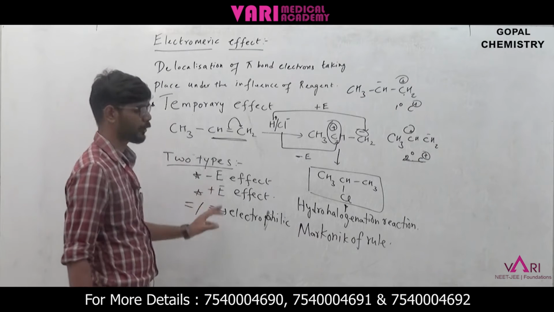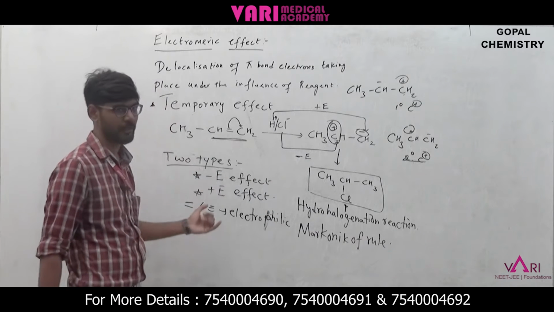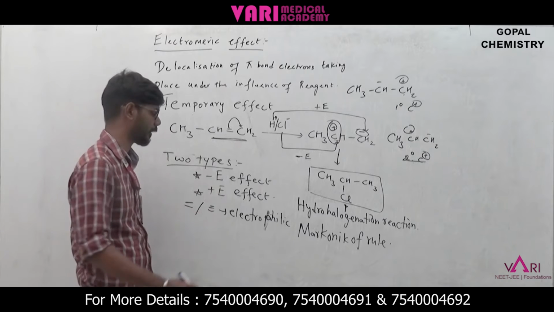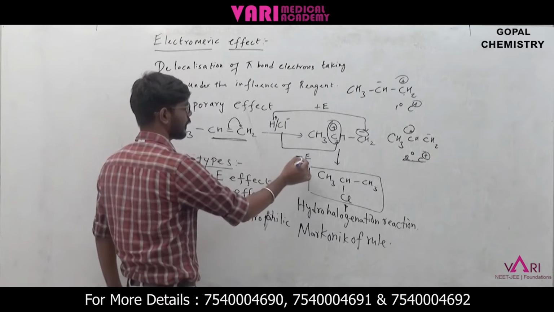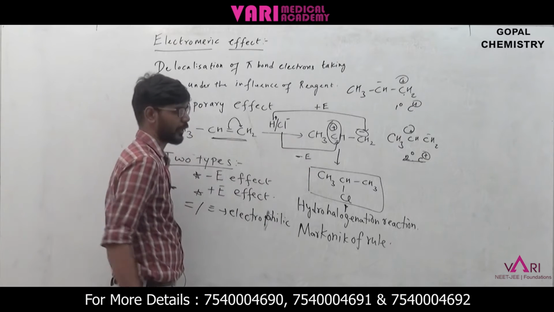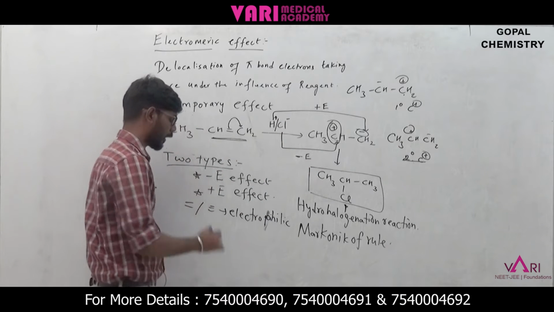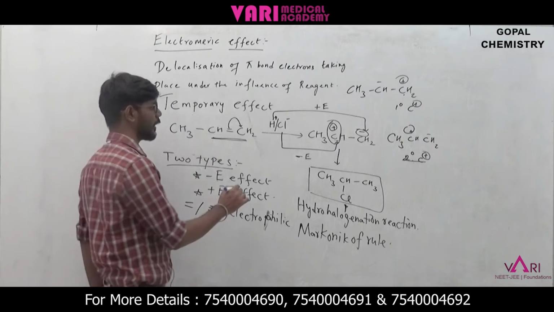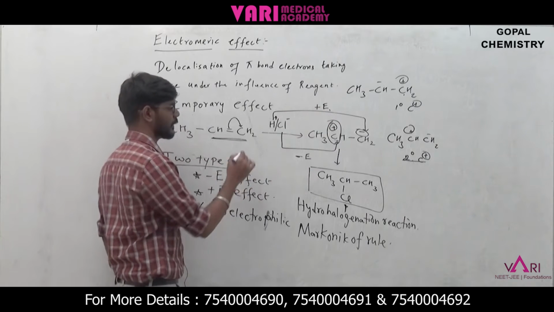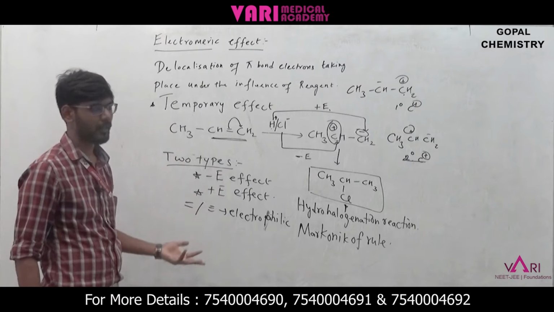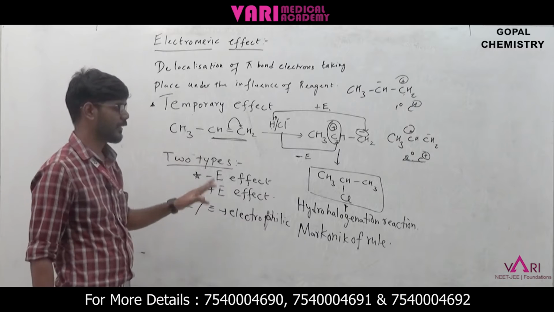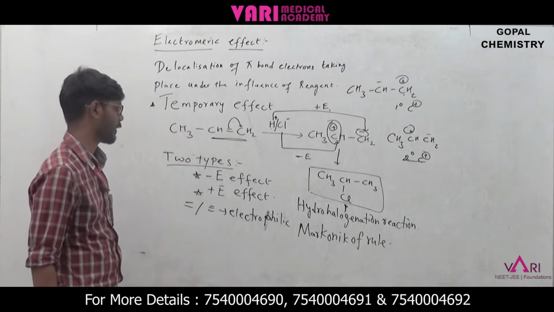Okay, so there are two types of effects. The negative electromeric effect deals with the addition of a negative ion, that is chlorine here, and the positive electromeric effect is the addition of positive ions, that is H plus. Okay, so this is the easy explanation for the electromeric effect.